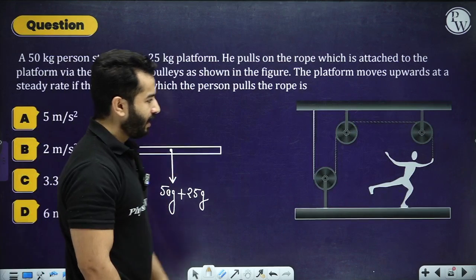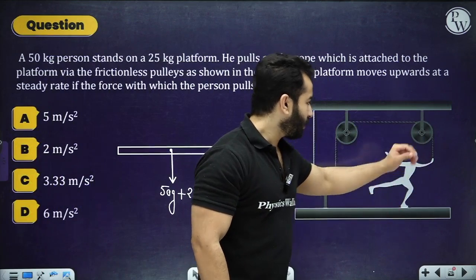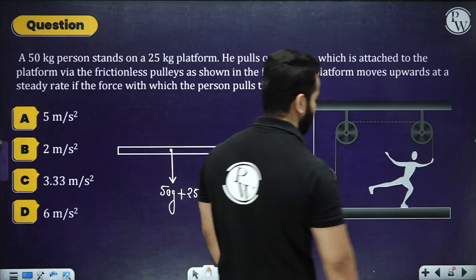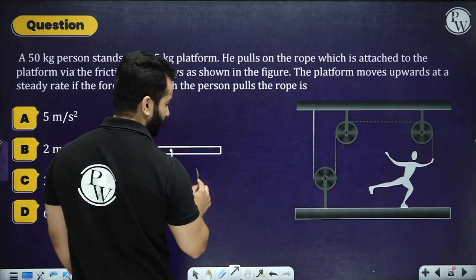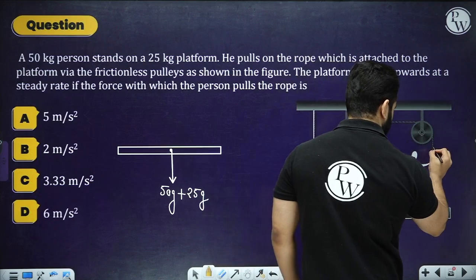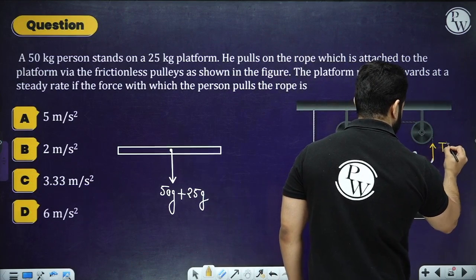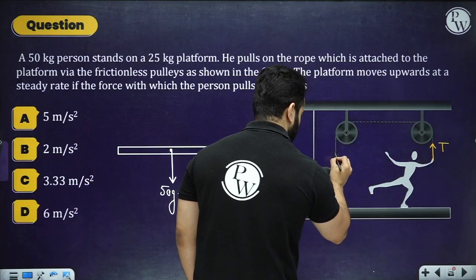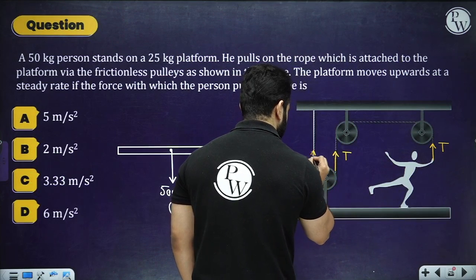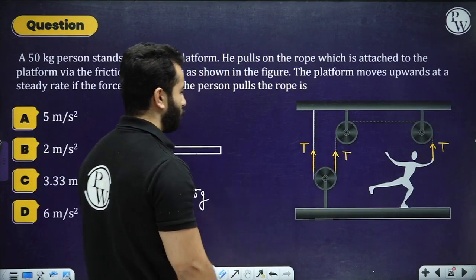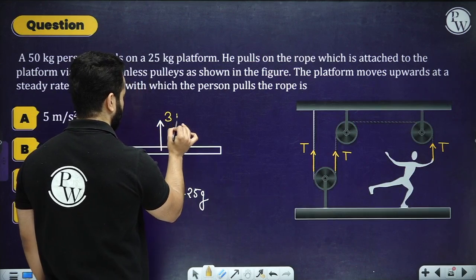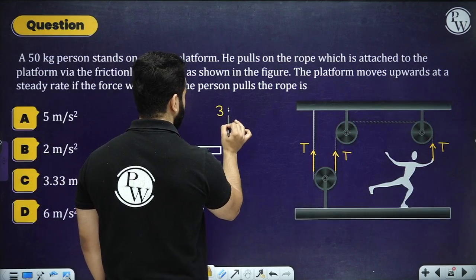One thing done. Now the man is actually pulling the rope down, right? It is pulling the rope downward. So there is a tension T acting over here. Let me draw it something like this. There is a tension T over here. We have got the same rope. So there is a tension T something like this, and there is a tension T something like this. Right? So I've got 3 T's over here. So that means 3T,